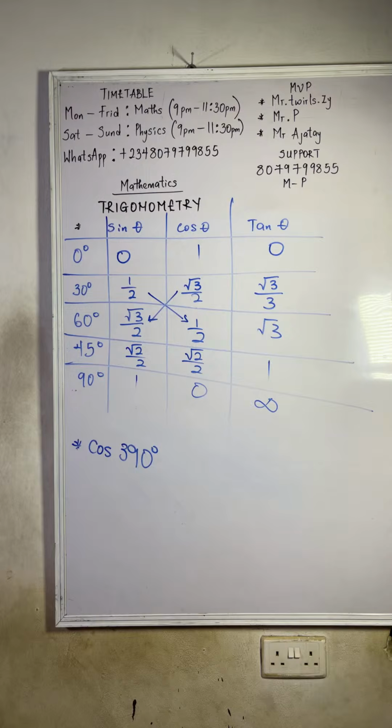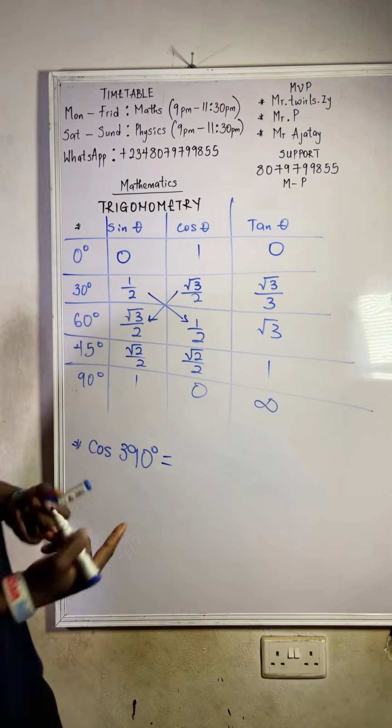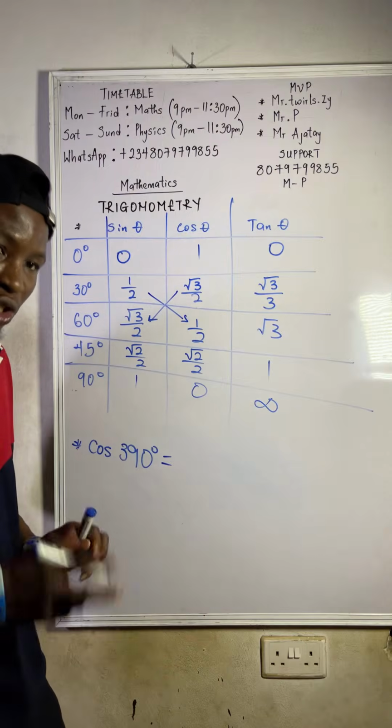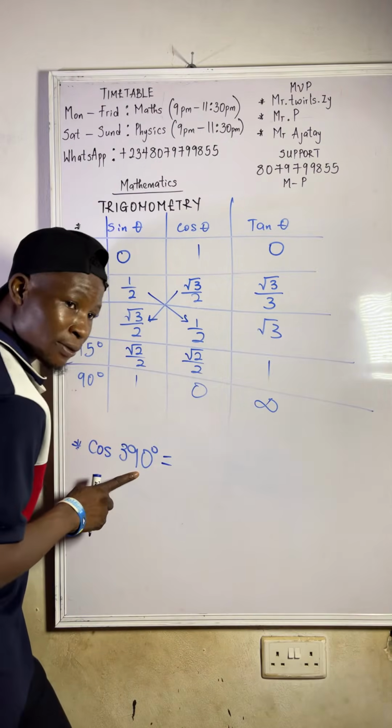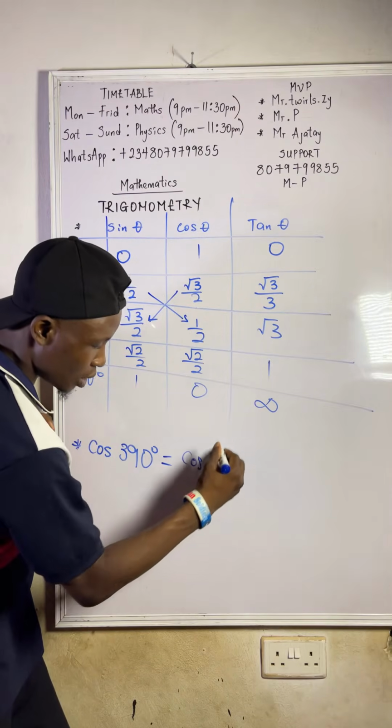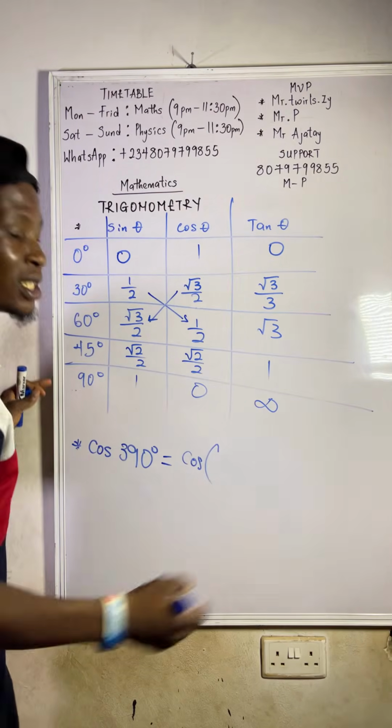I said whenever you are given an angle that is greater than 360, you keep on subtracting 360 from it. 390 is greater than 360. Since 390 doesn't fall on any quadrant, we can't say it is plus or minus, so we still call it cos.